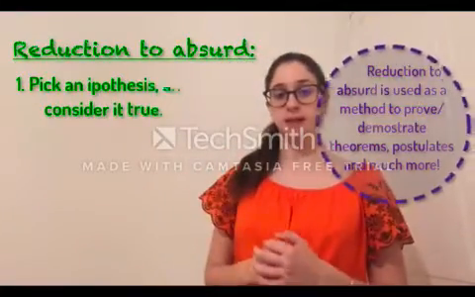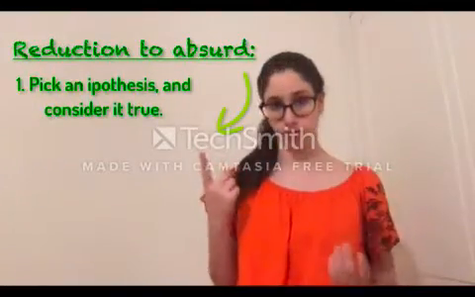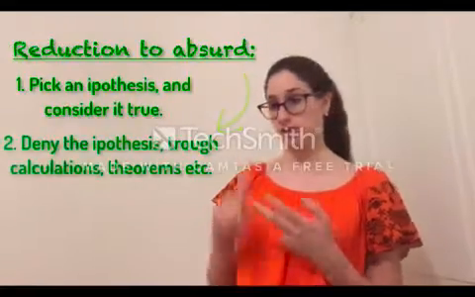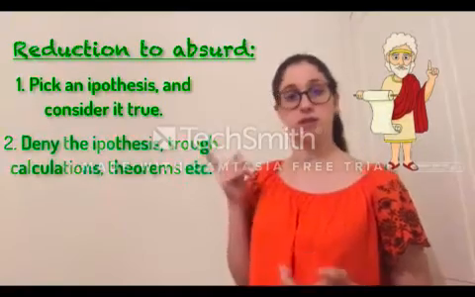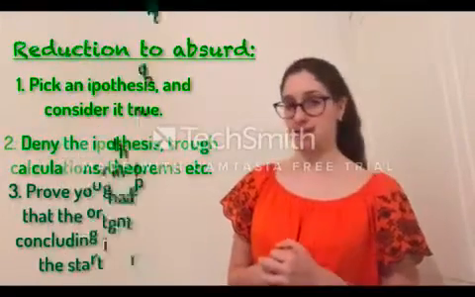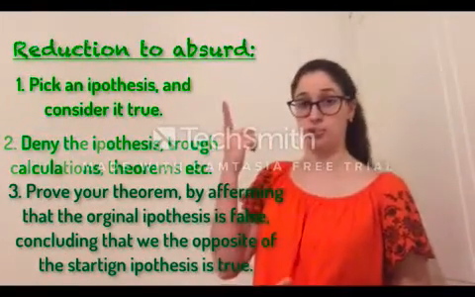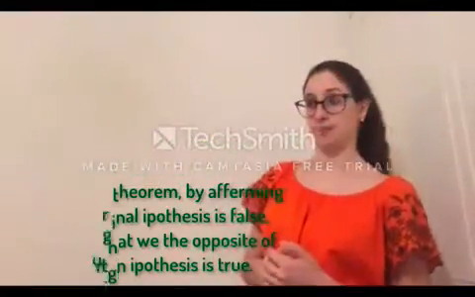Number 1, we must pick a thesis and call it certain, which means we must say that this first thesis is true. Secondly, through calculations, demonstrations, theorems, and many more things, we must declare it false, so we must deny the first option. Lastly, we will find a conclusion. In our conclusion, we can say that the first thesis we considered true was false. So, the correct thesis is the opposite of the thesis we considered true. So, this is exactly what our friend Euclid did. He considered the prime numbers not infinite and proved that they were infinite by proving the first thesis wrong.